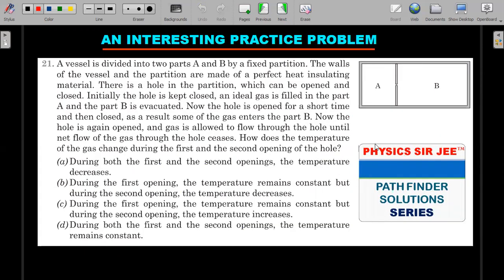Another interesting practice problem, related to your expansion into vacuum, is from the Pathfinder objective thermal physics. So please do ensure that you go to this problem. This is definitely a JEE Advanced, even a JEE Mains level question for sure. JEE Mains in thermal physics ventures into a slightly difficult domain also. So you should not say the level of Mains is less in this chapter. This chapter is definitely tough at times. So try this one out.